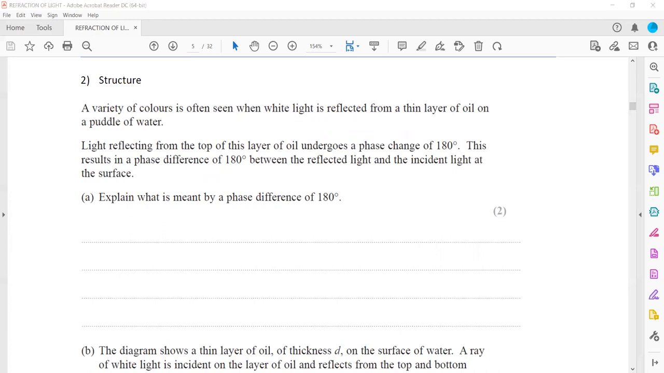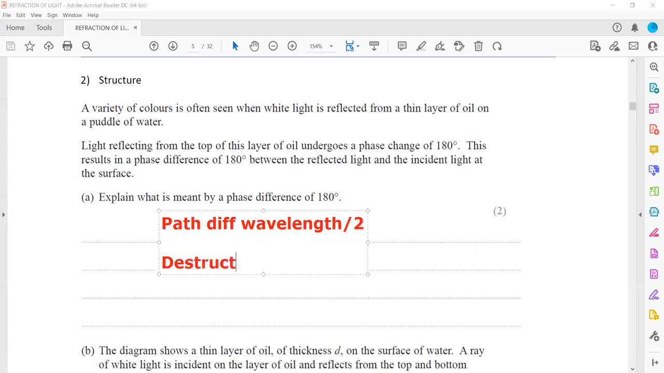So a phase difference of 180°, what does it mean? It means the two waves are out of phase by, or they have a path difference of λ/2, or when they interfere, they will have a destructive interference. So a phase difference of 180° means that the path difference will be half of the wavelength, or wavelength divided by 2. And there will be a destructive interference.